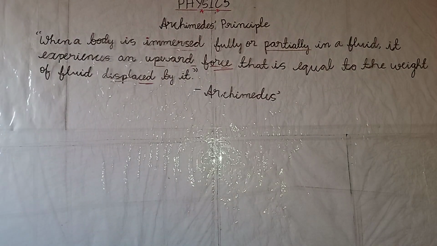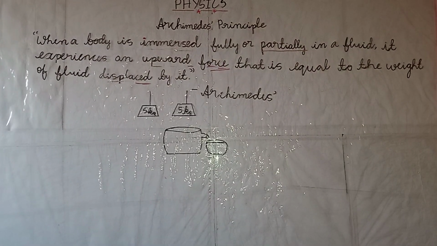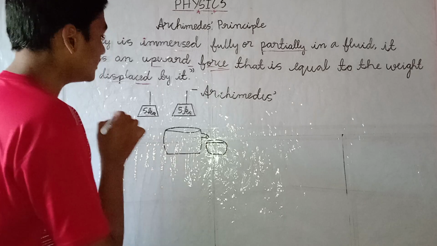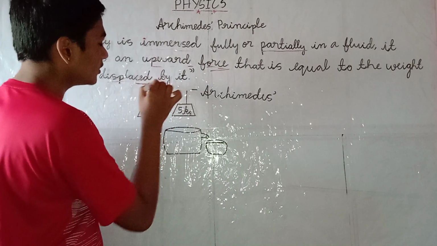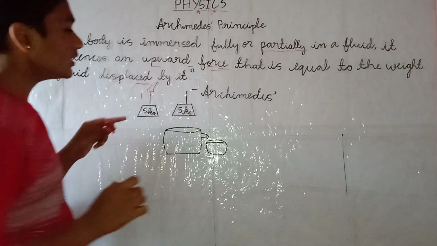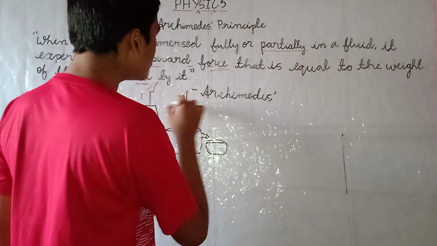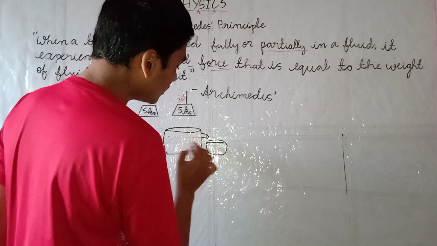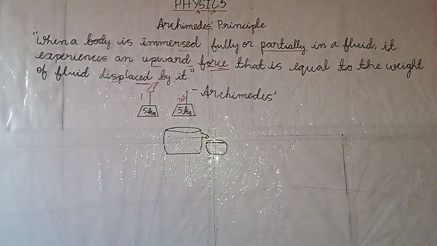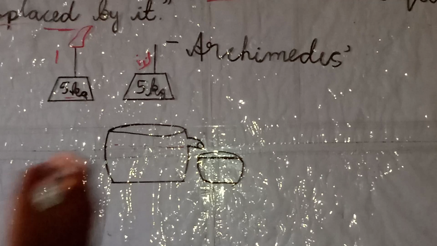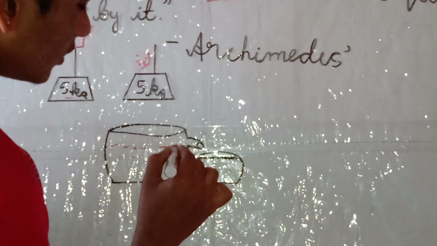Let me explain this through a simple example. Take a body or object of mass 5 kg, weighed by a spring balance. In the first case, you have measured the weight of that. Next, in the second case, dip the same object in this type of beaker. Let me zoom it out. See here, water is at this level.